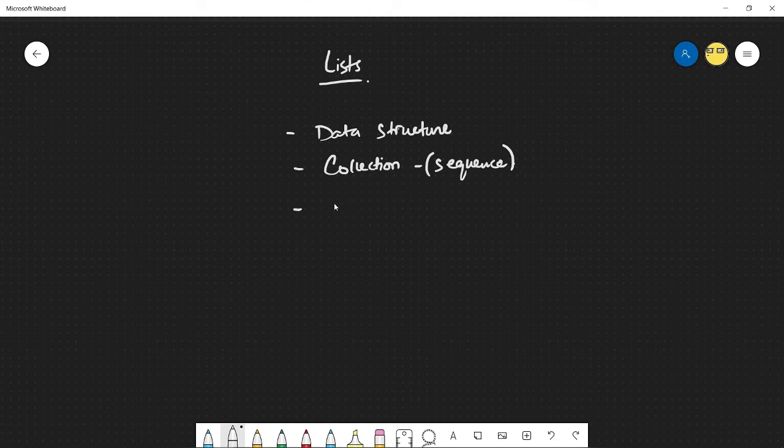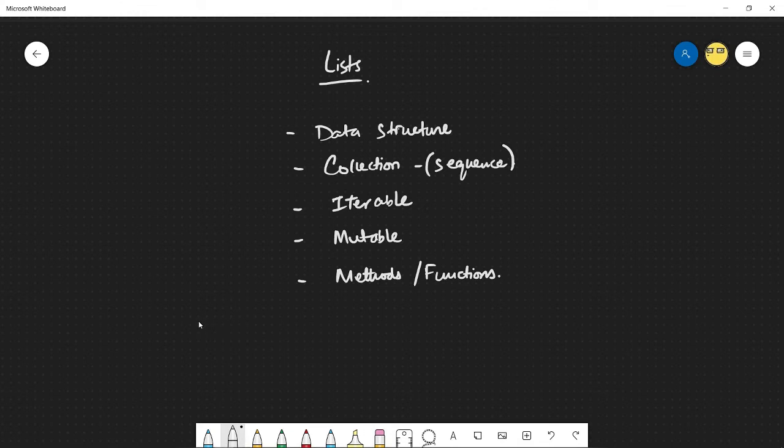Next, you need to know that lists are iterable, that they are mutable. So strings were immutable, lists are mutable, so I can mutate them without having to redefine them. And finally, lists have their own set of methods and functions that can be applied on top of them.